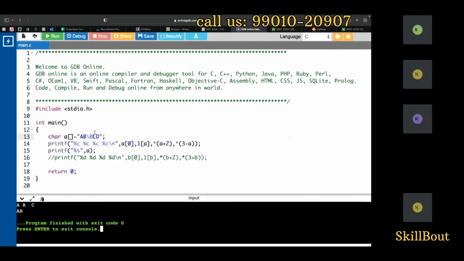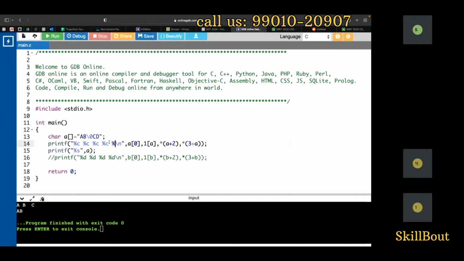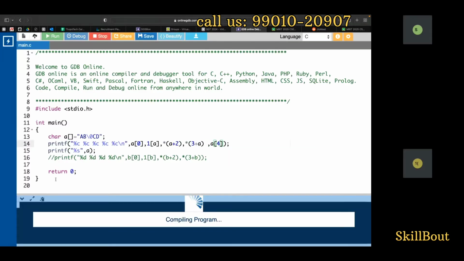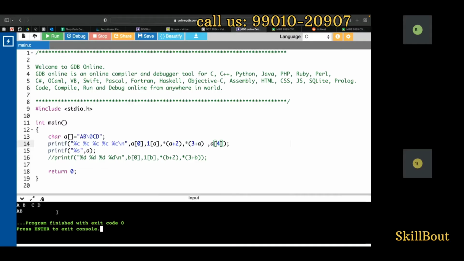Sir, but why did only ABC get printed in the first line? No, it is A, B, and the null character, and then C. It is because you have only printed 4, but you have 5 characters here. That's a good question. If I have a percentage C here, and one more, you have a fifth index now. For example, A of 4. When I run this program, I get ABCD. Got it? In A of 0 it is A, in A of 1 it is B, in A of 2 it is the null character. Null you cannot see.